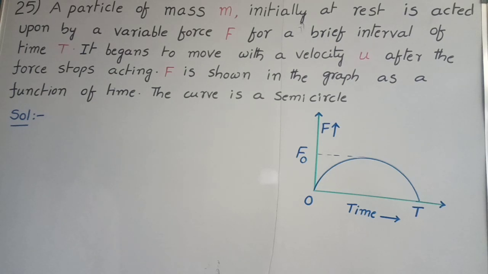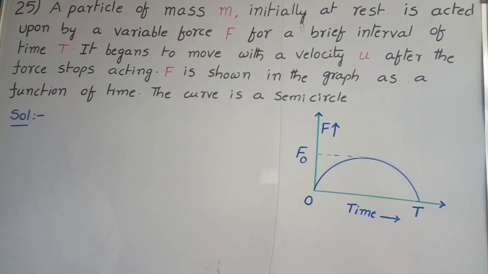25th problem. A particle of mass small m, initially at rest, is acted upon by a variable force F for a brief interval of time capital T. It begins to move with velocity u after the force stops acting. F is shown in the graph as a function of time. The curve is semicircular.